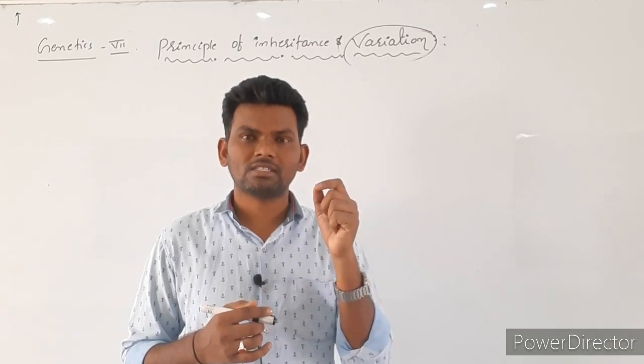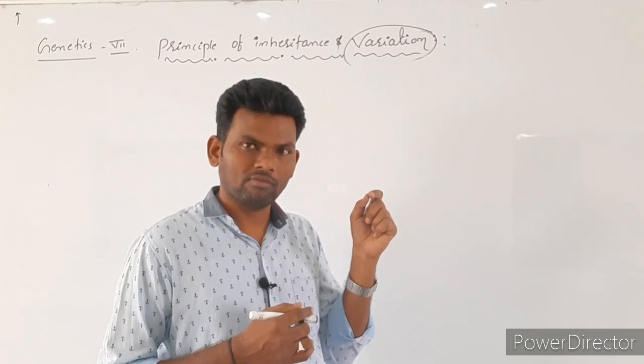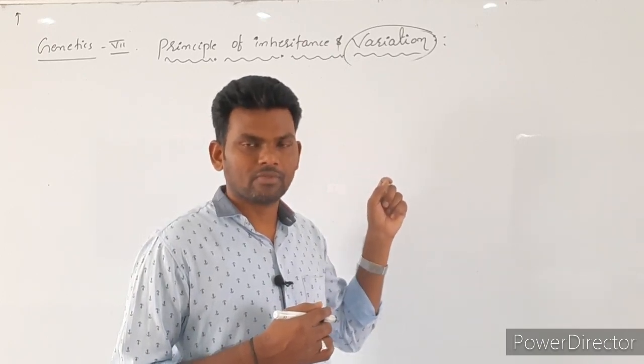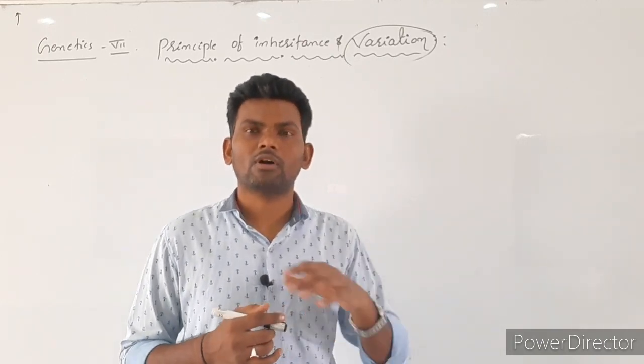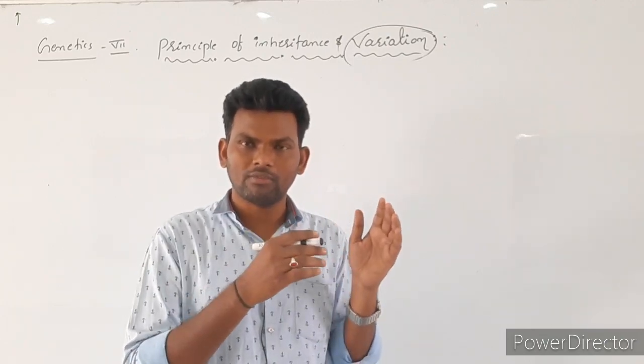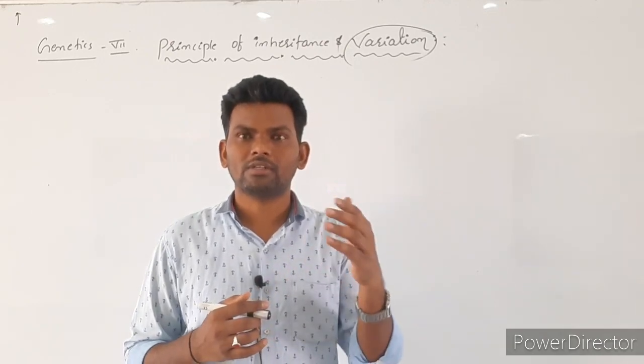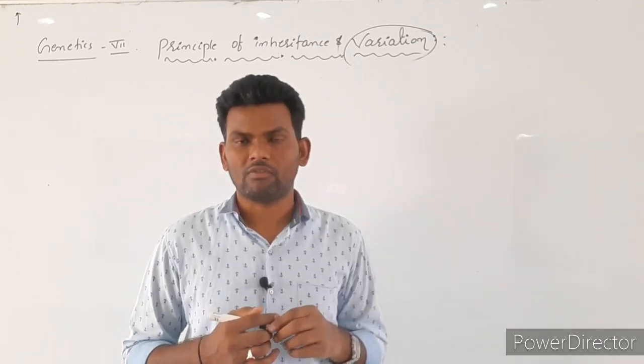Especially Charles Darwin and Nageli neglected the hard work of Mendel, because at that time the entire world was busy reading the book Origin of Species, which was published by Charles Darwin.